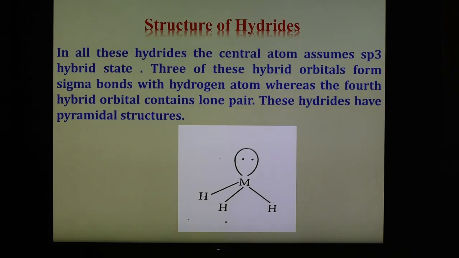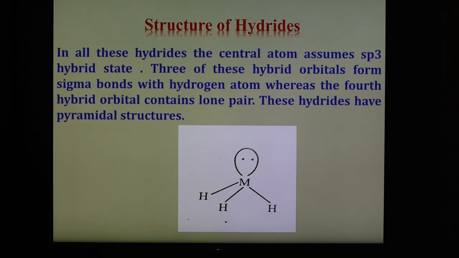In the next part we are going to see the structure of the hydrides. In all these hydrides the central atom assumes the sp3 hybrid state, forming four sp3 hybrid orbitals. Three of these hybrid orbitals form sigma bonds with the hydrogen atoms, and the fourth hybrid orbital contains a lone pair.